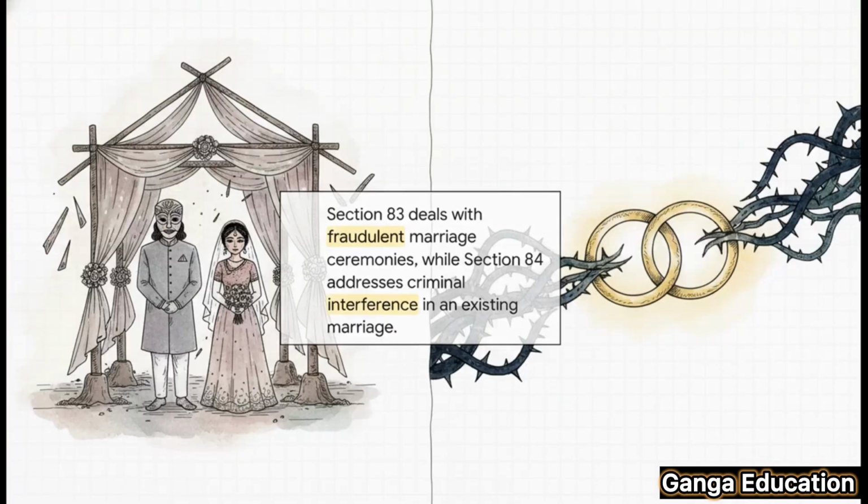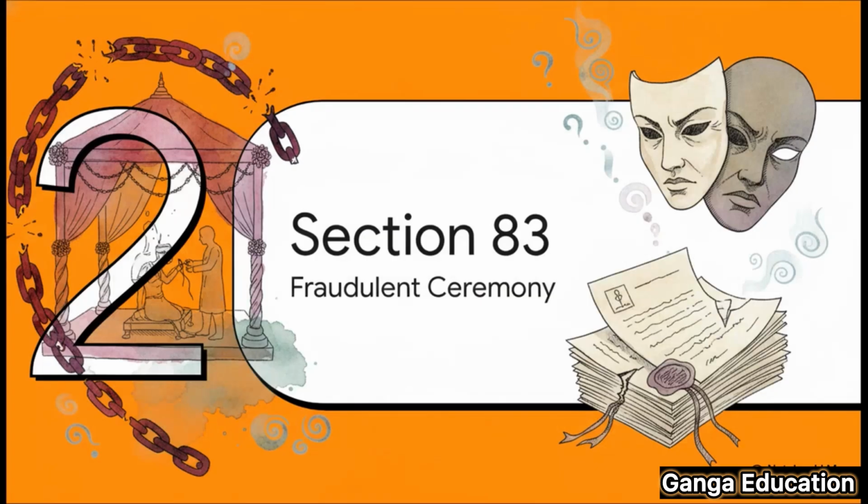Okay, let's jump right in. The best way to understand these two sections is to see their core purpose. Think of it like this. Section 83 deals with a fraudulent marriage ceremony, where the wedding itself is a sham. On the other hand, Section 84 addresses criminal interference in a marriage that already exists.